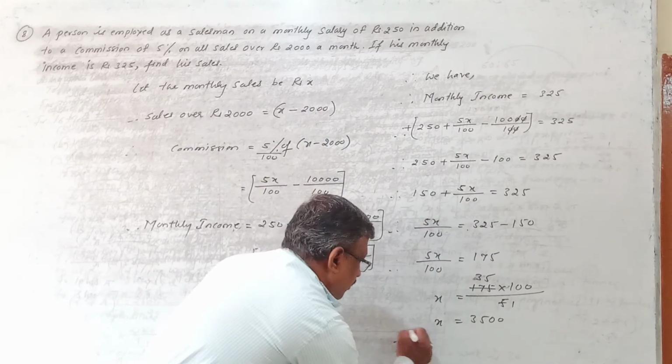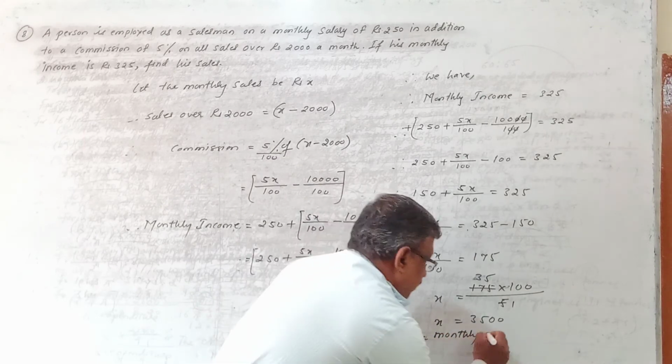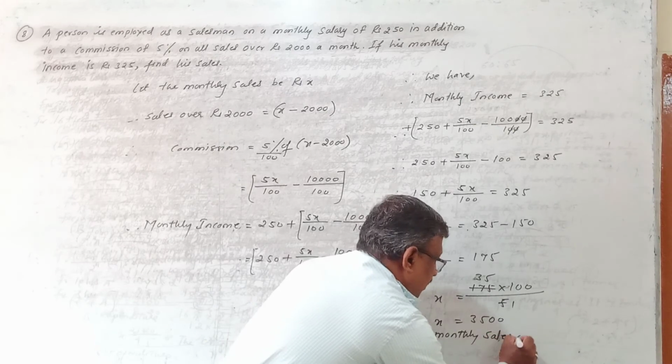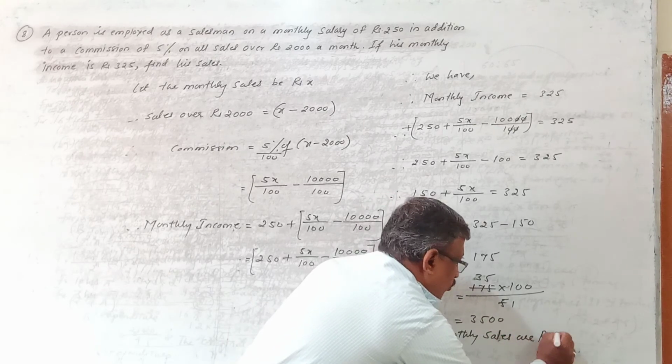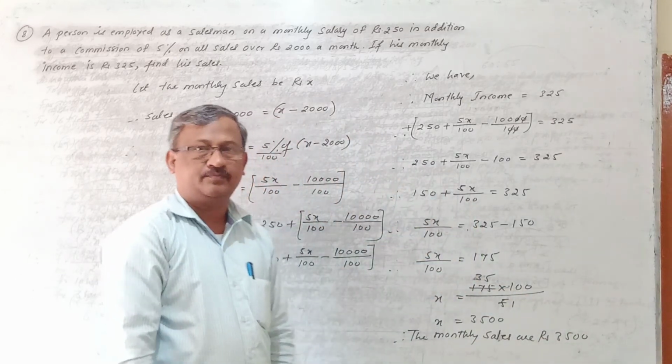So here below that you write: therefore, the monthly sales are rupees 3,500. Clear?